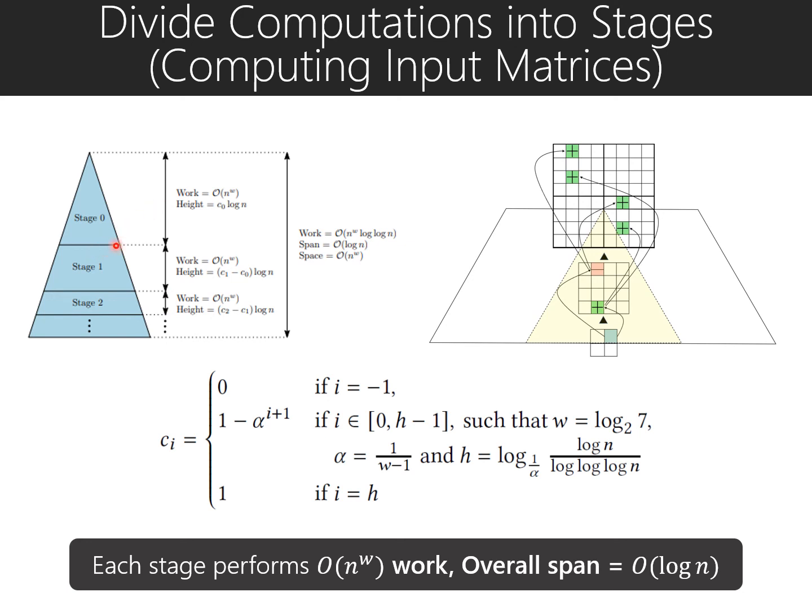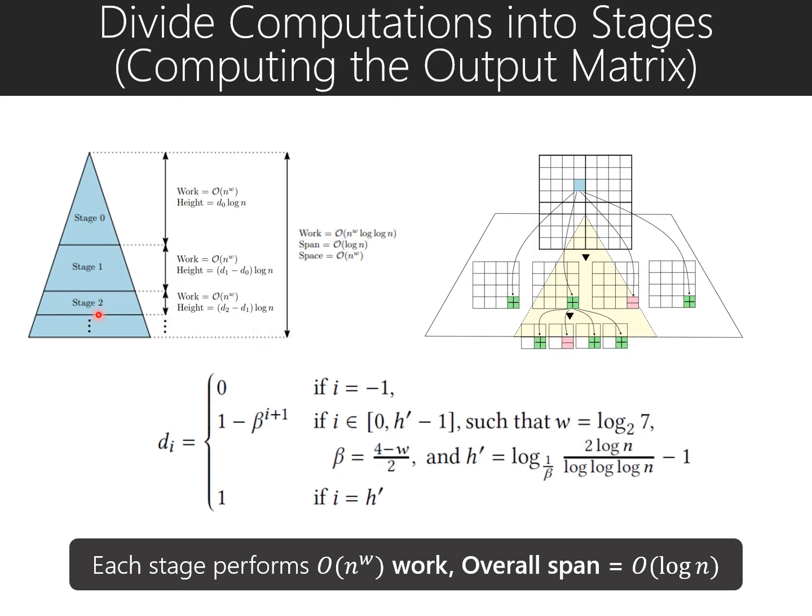We compute the temporary input and output matrices and store them at the stage boundaries between two consecutive stages. That helps us to reuse work. So in total, we perform n^ω times log n work because there are log n stages, and our span is optimal, which is log n.